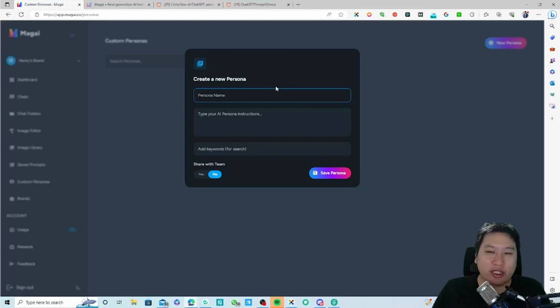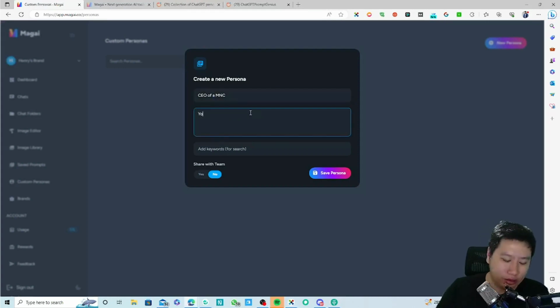So you can put something like that, and you can type the instruction, right? So for example, maybe this is a CEO of a multinational company, and then you are now a CEO of a large multinational company. You have 25 years of management experience.